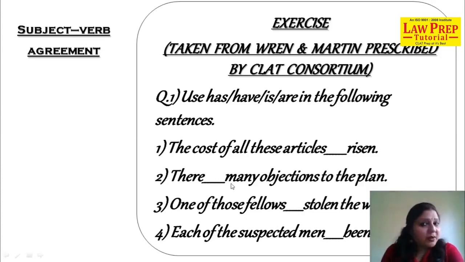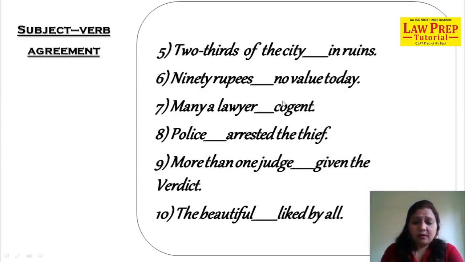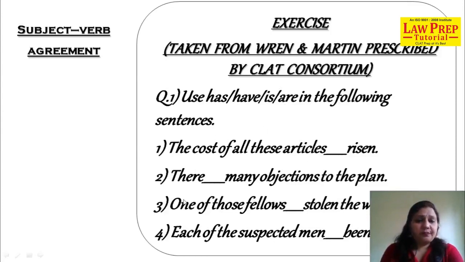Why are? You must be wondering how quickly I judged it. See, we have two plural verbs, have and are. There is no verb third form, so I'm moving on to are. Third question. One of those fellows. Which rule have I applied? Tell me. Quick. Yes, you've come up with the right answer. First rule. One of those fellows. See the usage. Plural noun. Dash stolen the watch. Now, would the verb be plural or singular?